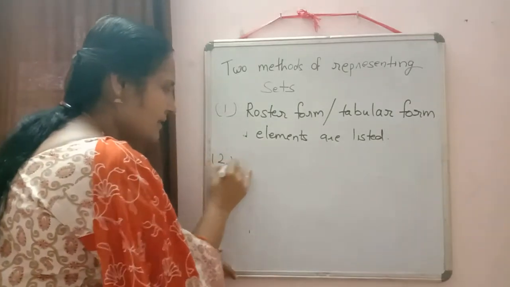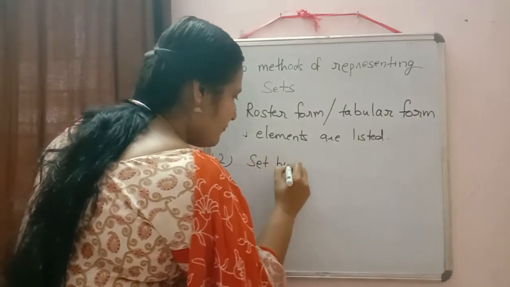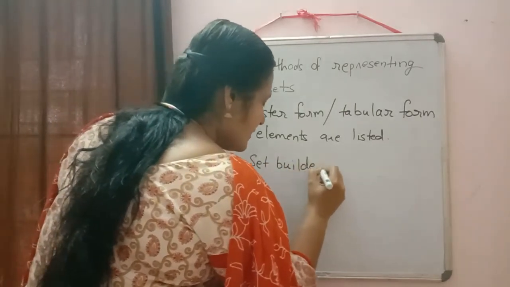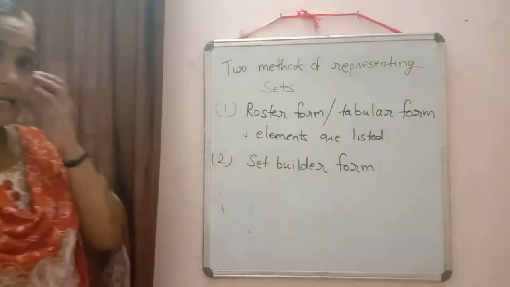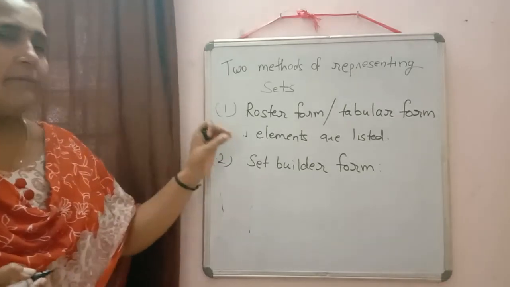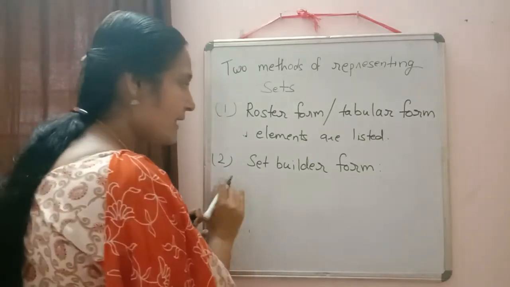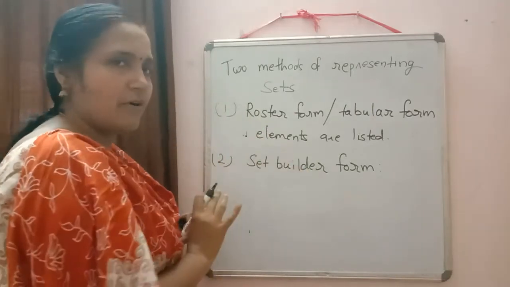And the second method of representation is set builder form. In set builder form, what are we doing? We are not writing the elements of the set. We are writing the property which is satisfied by the elements of the set.